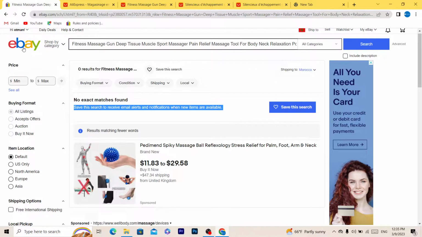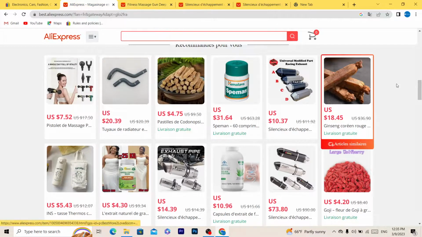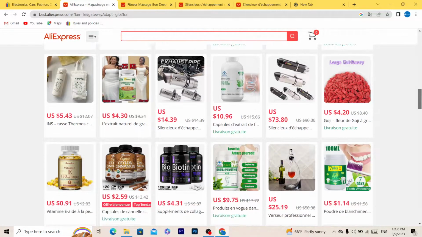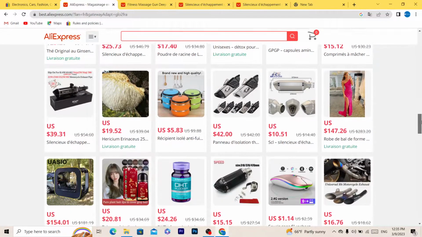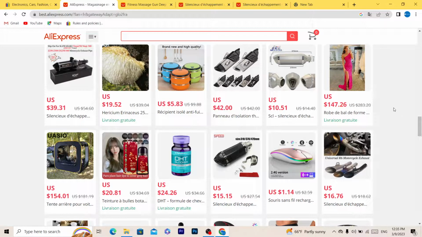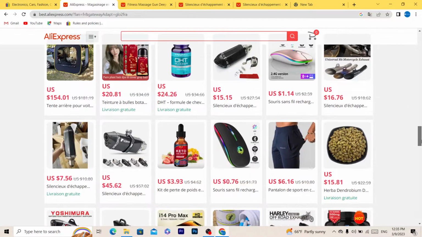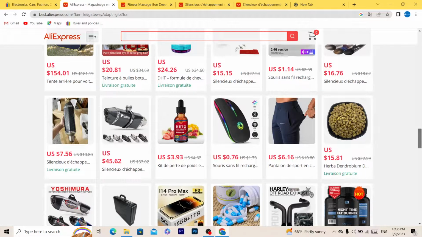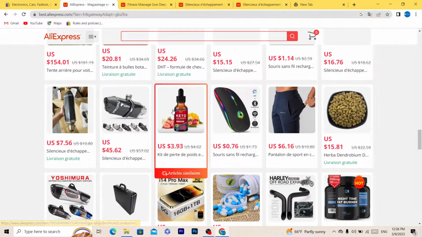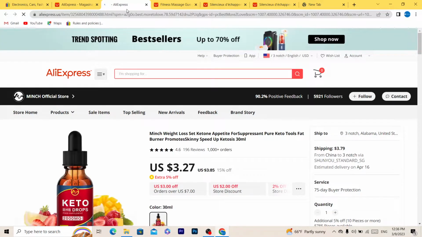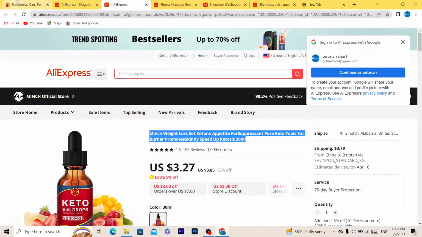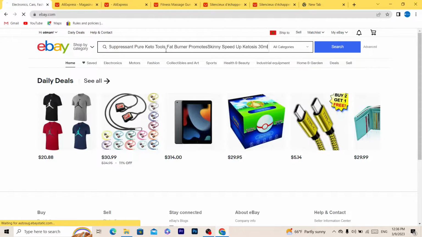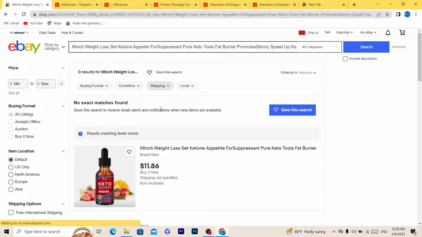So like I said, guys, search for an item. The reason why we are looking for an item is we want to find our competitors on eBay. We go to AliExpress, we find a random product, and then we use it to search for our competitors so that we can see what they are selling in their store. Because that's what we want to do. We want to find sellers who are selling the same thing, and we have to copy them. That's what I do, guys. Yes, copying them, and you still get a lot of sales.